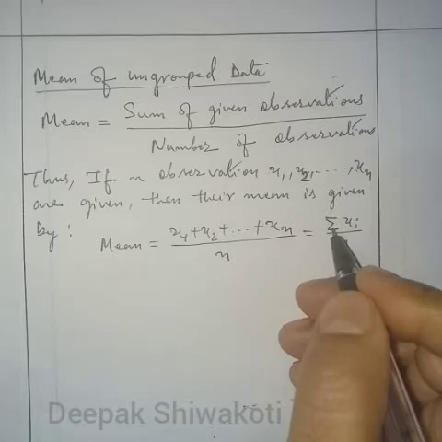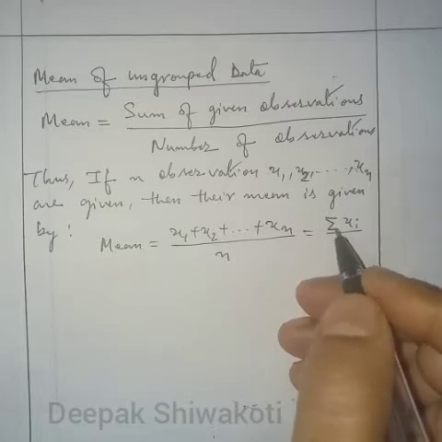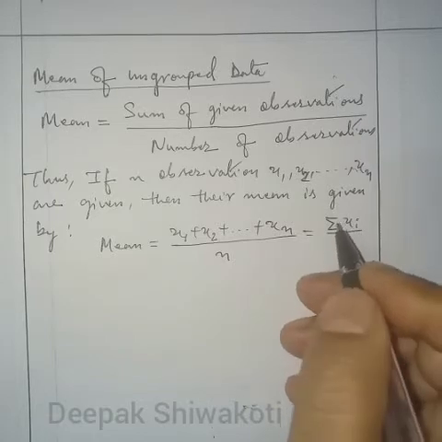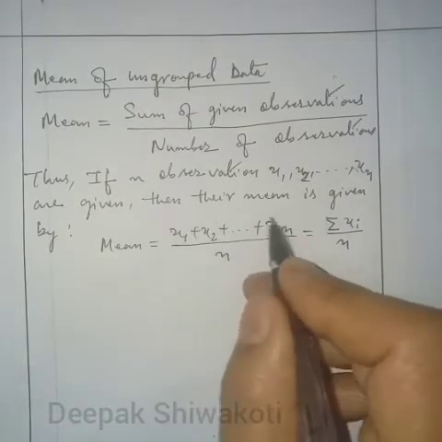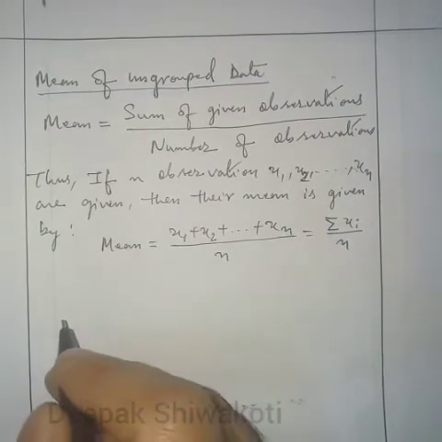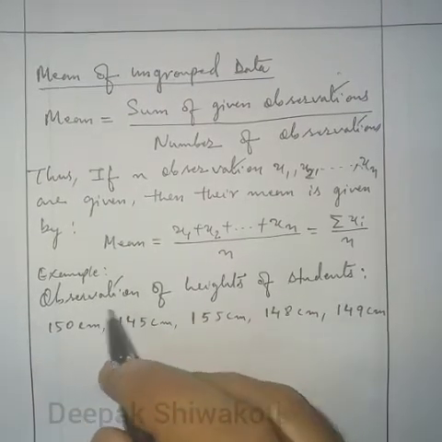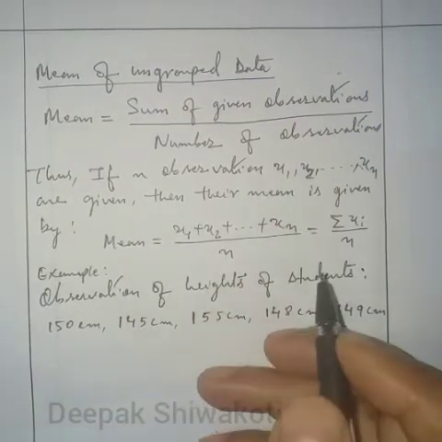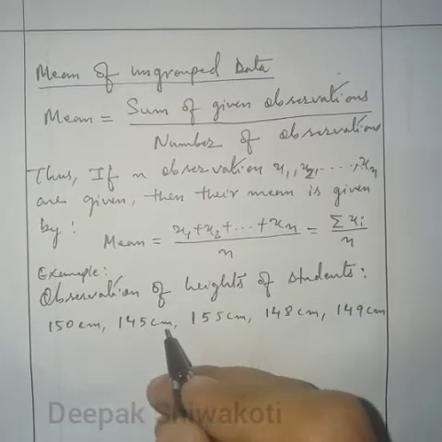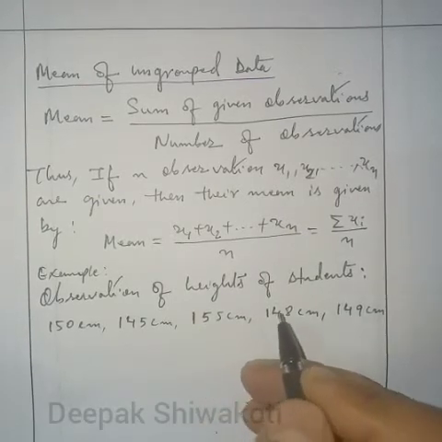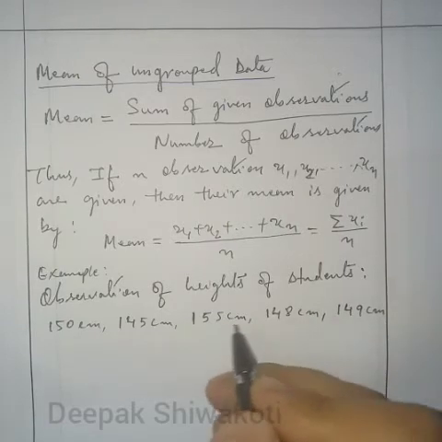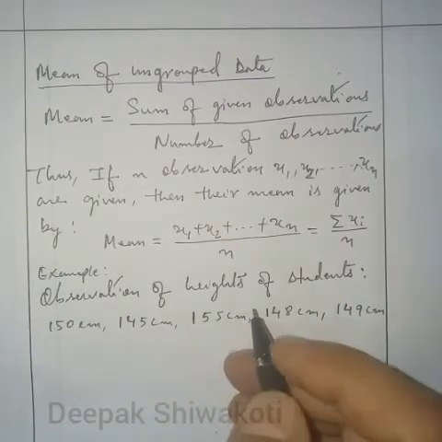This symbol is called sigma. We can call it summation xi by n. Summation xi means the total of these observations. As an example, observation of heights of students: 150 centimeter, 145 centimeter, 155 centimeter, 148 centimeter and 149 centimeter. So these are our observations.